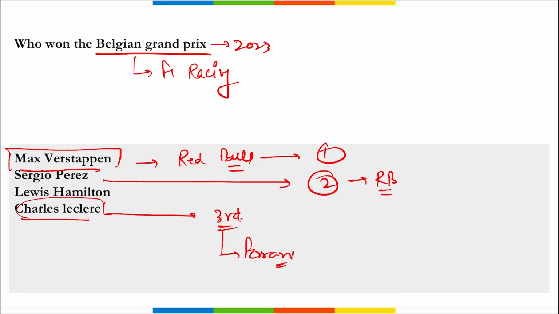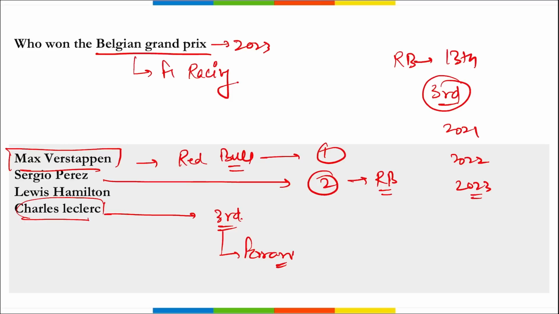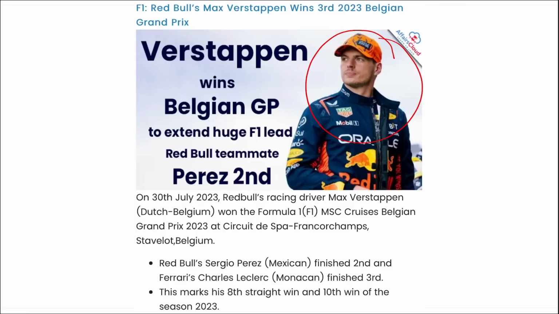Remember, this marks Red Bull's record 13th straight win. This is Max Verstappen's third consecutive Belgian Grand Prix win: he won in 2021, then in 2022, and now in 2023 also.